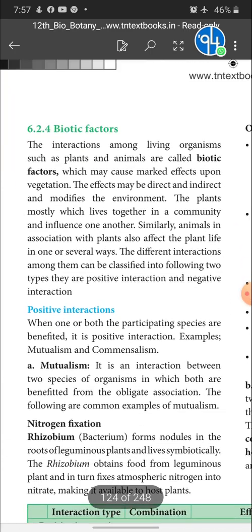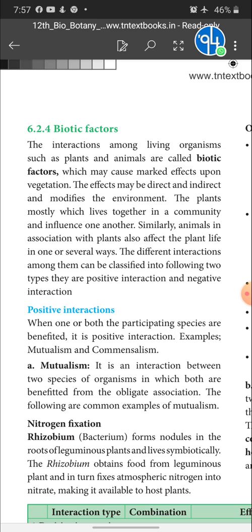Next, we completed the topographic factors. Now I am entering into our fourth factor, called biotic factors. Hope you know very well what biotic factors are. The organisms which have life are called biotic factors. The interaction among living organisms such as plants and animals are called biotic factors, which may cause a marked effect upon the vegetation.